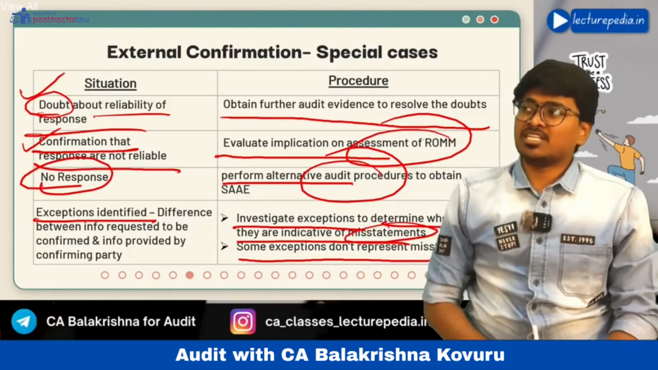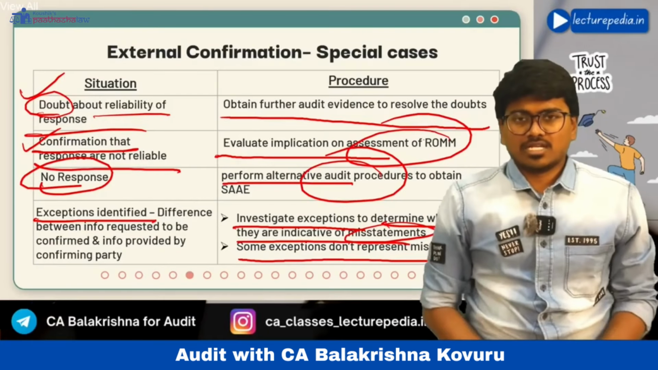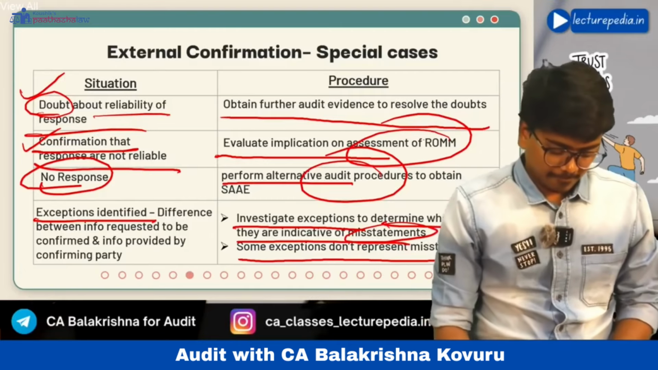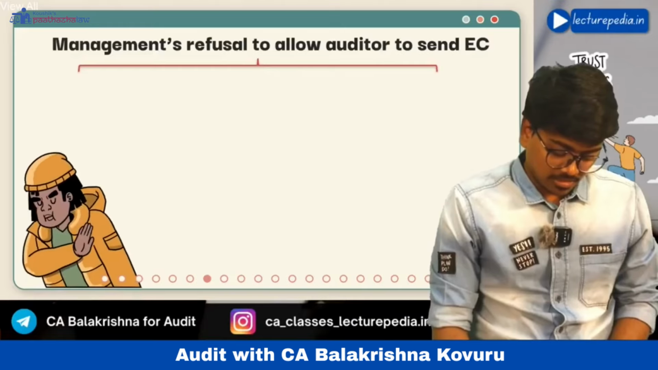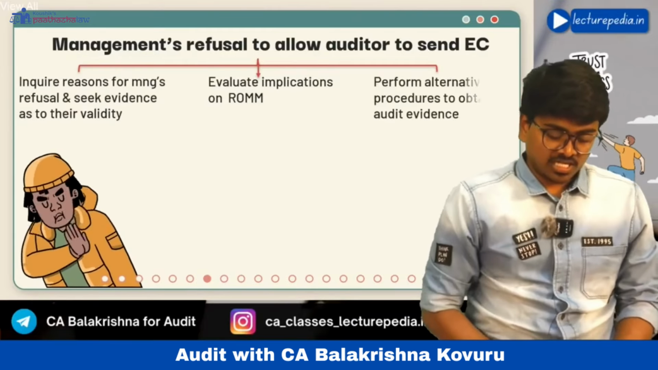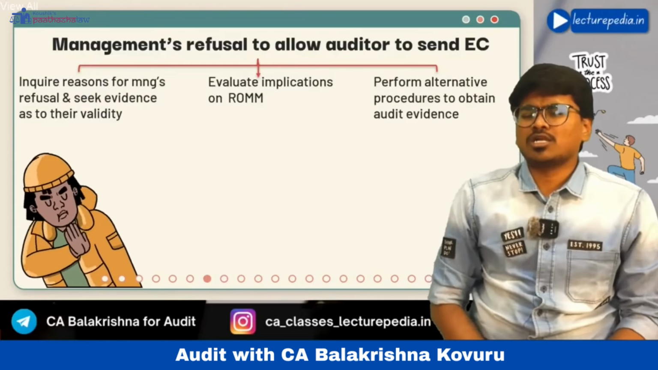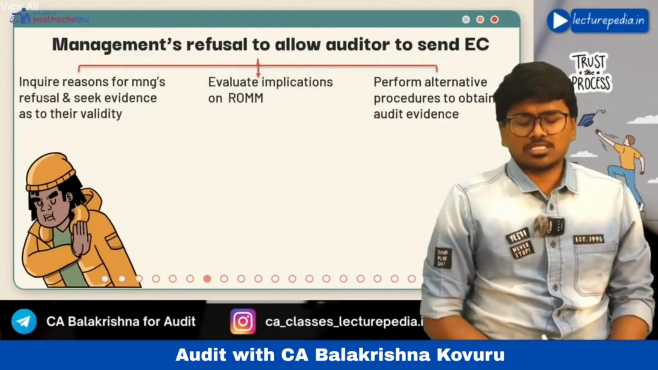There is a possibility that even the debtor might have sent a wrong figure by mistake or due to various reasons. Okay, these are certain special cases. Next, management's refusal to allow the auditor to send an external confirmation request. Now the auditor wanted to send an external confirmation request to a particular debtor whose worth is some 2 crore rupees.